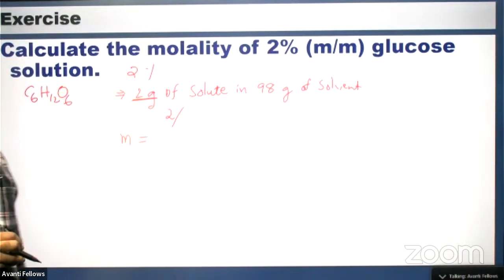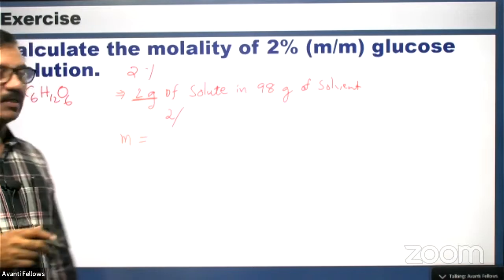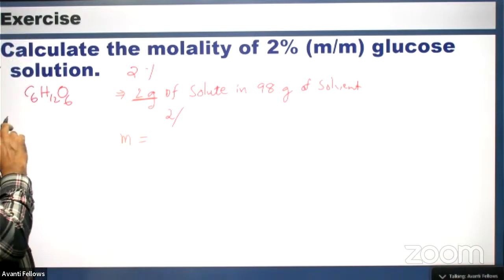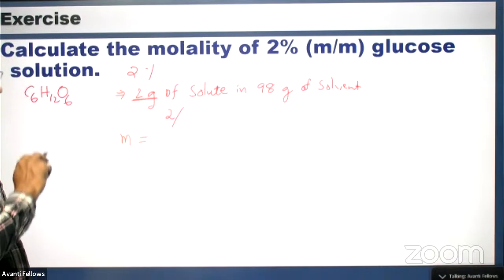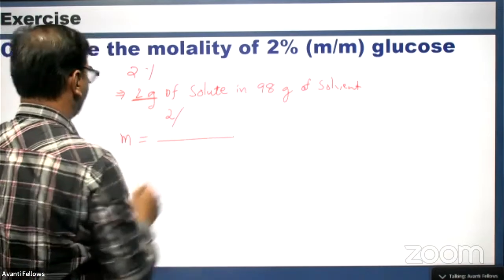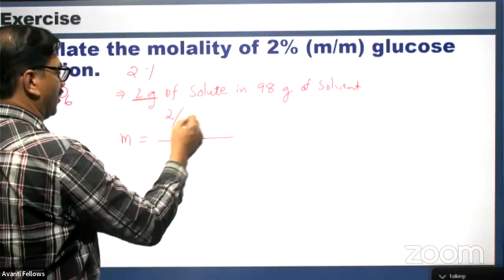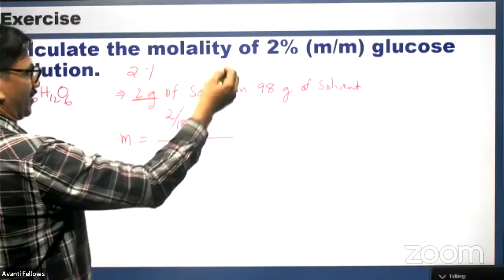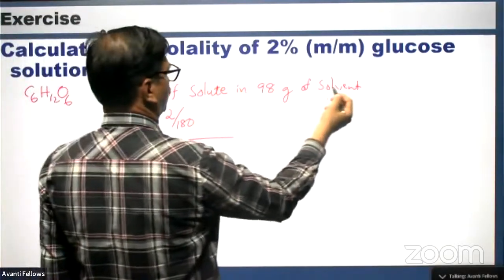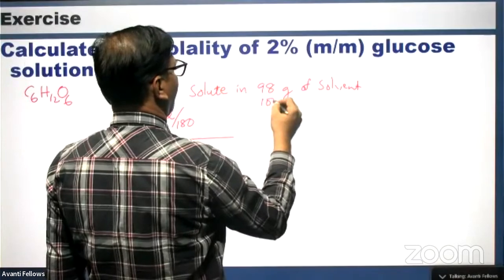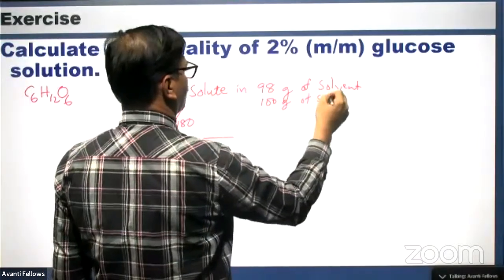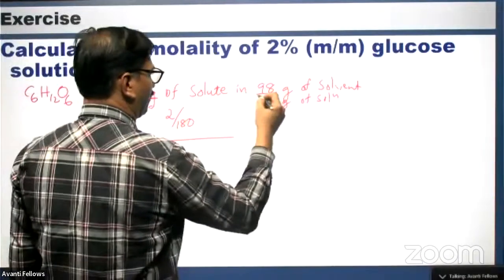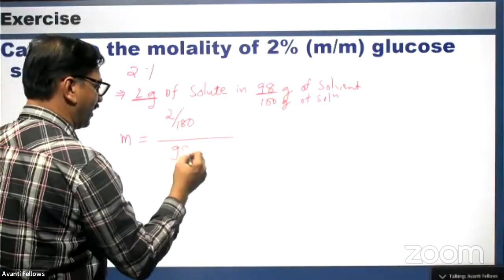Sometimes they may not give the molar mass of the compound, so you may have to calculate it. 2 divided by, this may be 180. 2% solution means 98 gram of solvent or 100 gram of solution. What we need here is 98 gram, the solvent.